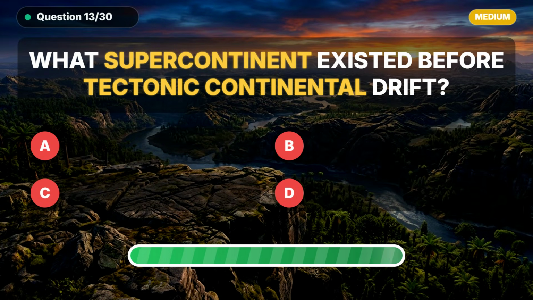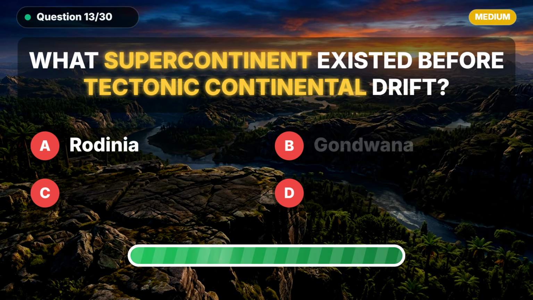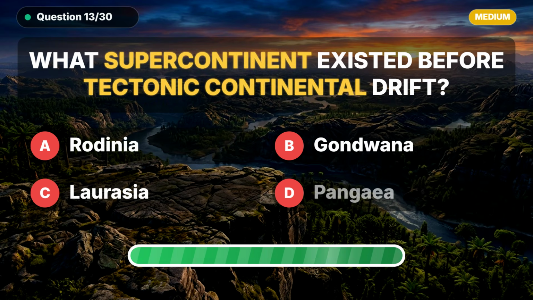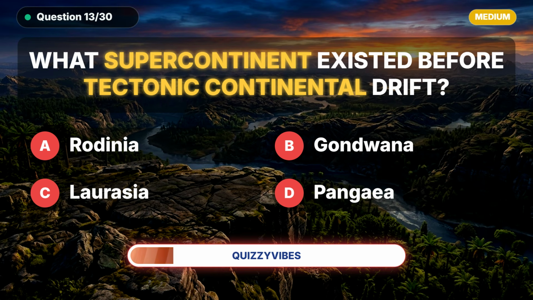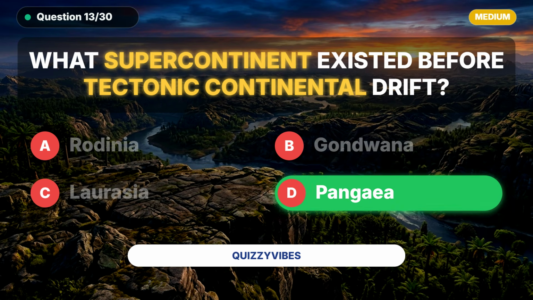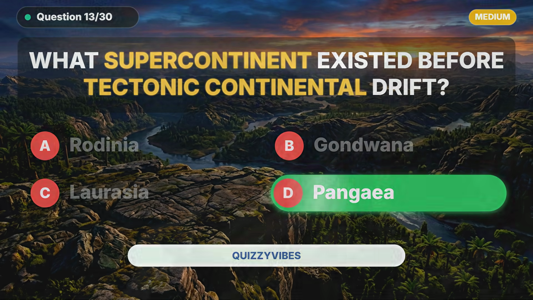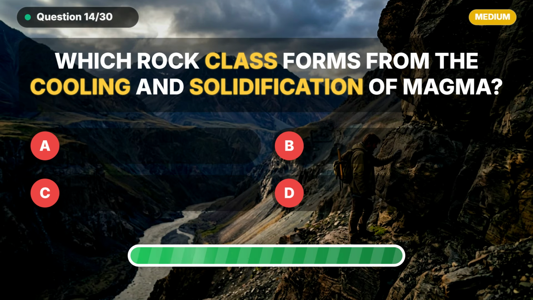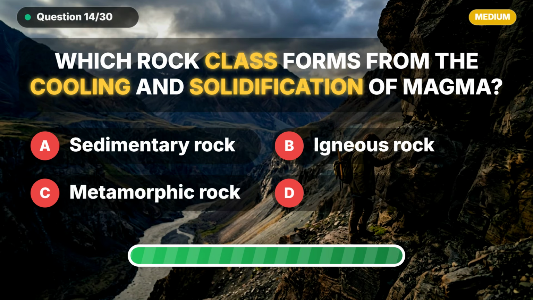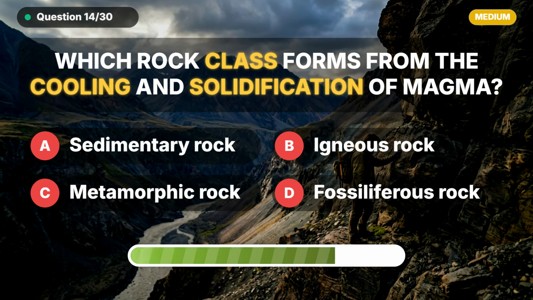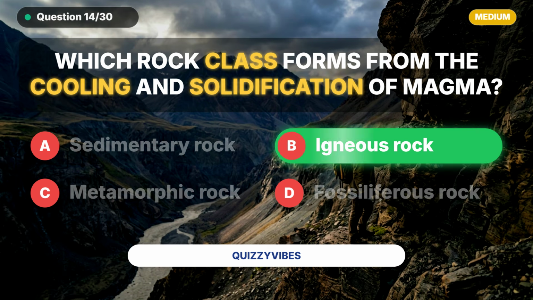What supercontinent existed before tectonic continental drift? Did you get it? It is Pangaea. Which rock class forms from the cooling and solidification of magma? Did you get it? It is igneous rock.